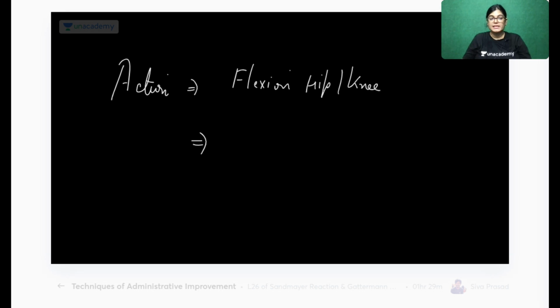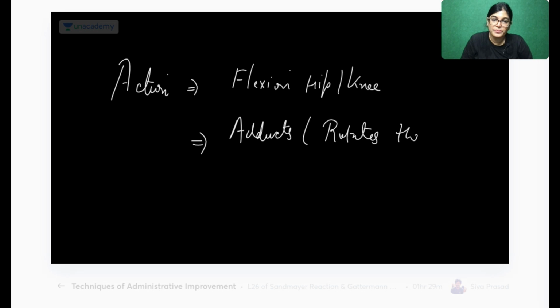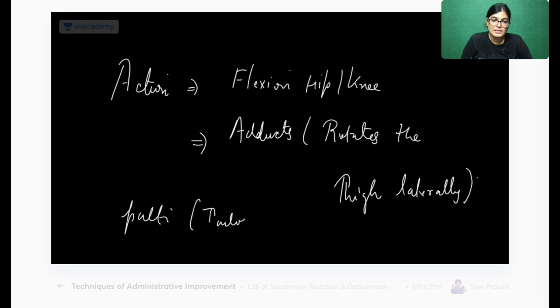Many of you must know Hindi. Some of the students, everyone knows what is called palthi. Yes, the palthi position is called Taylor's position. In earlier times, tailors used to sit in that position. So it causes flexion of the hip and knee, and it also slightly adducts and rotates the thigh laterally. So sitting in the palthi position, or you can say Taylor's muscle.